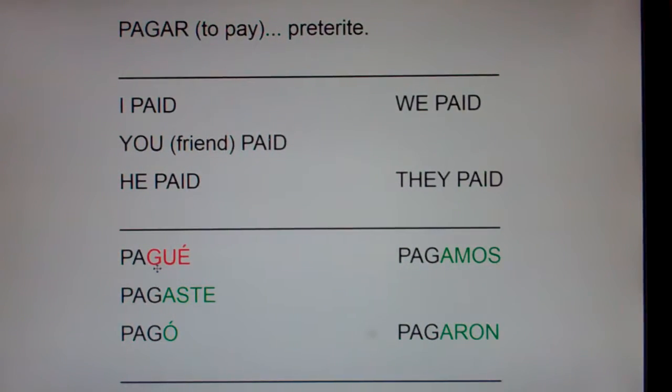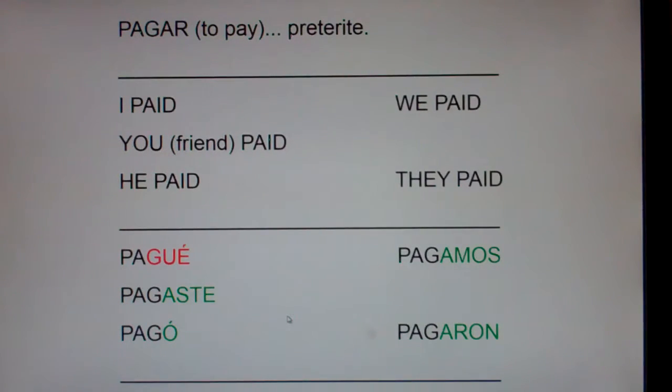But be careful. This is a little tricky. The yo form is irregular. Notice, you don't just chop off the AR and add E, you chop off the GAR and you add GUE. This is what I call a car-gar-zar verb. Everybody say car-gar-zar. Car-gar-zar verbs are irregular in the yo form only.